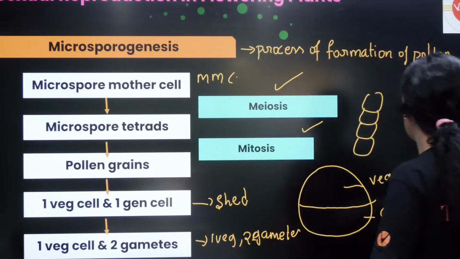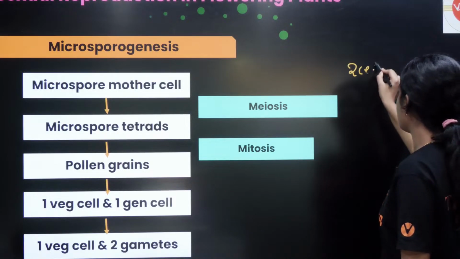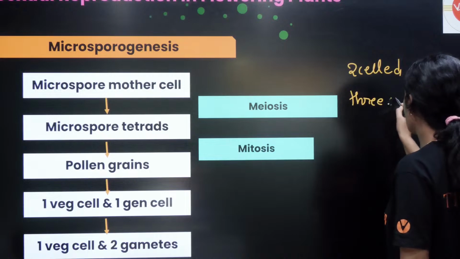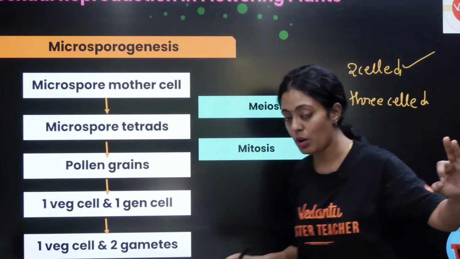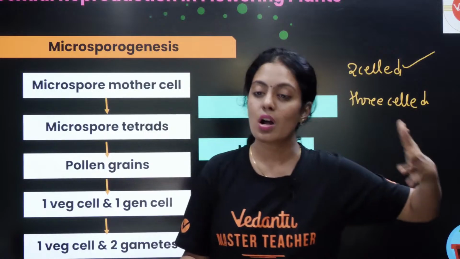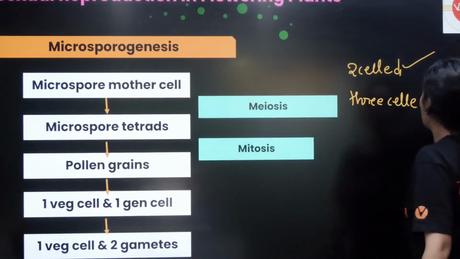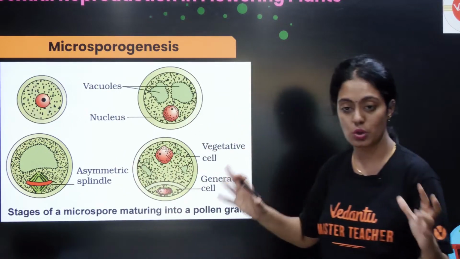Okay, so pollen வந்து ரெண்டு ஸ்டேஜ்ல shed பண்ணப்படுது. One is in 2 cell stage, another one is in 3 cell stage. So which is very common? Your 2 cell stage is very common. 3 cell stage is not so common. Am I clear? Everyone understood still here? Please do let me know. இதுதான் பசங்களா stages of microspore maturation.